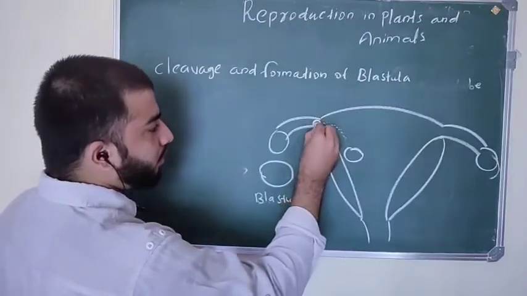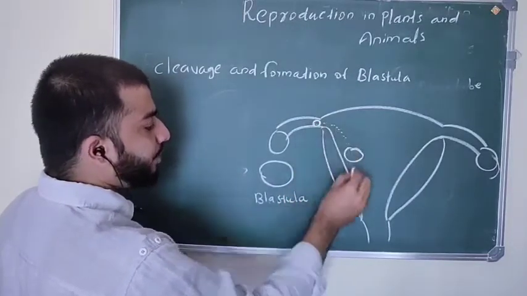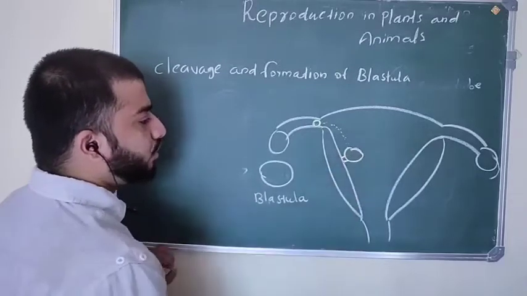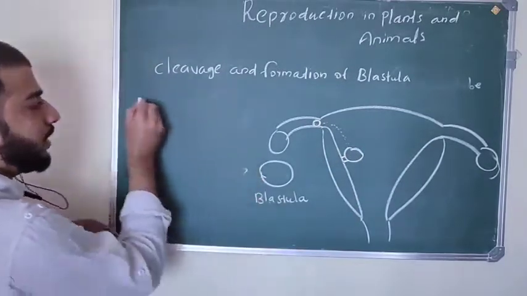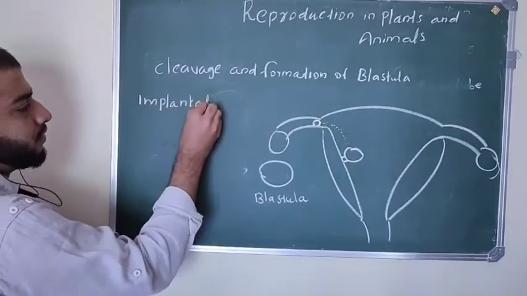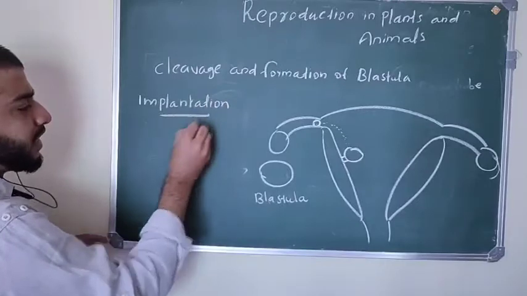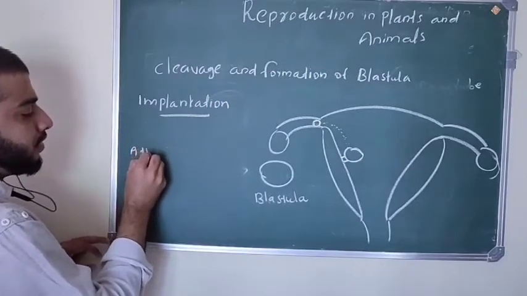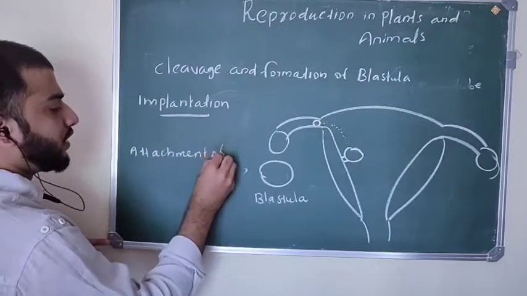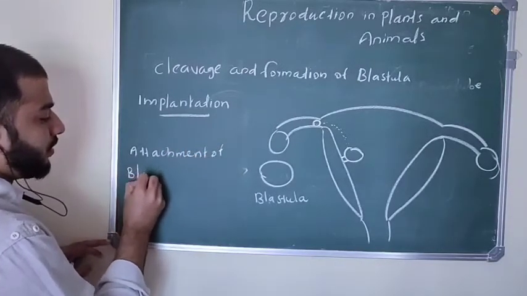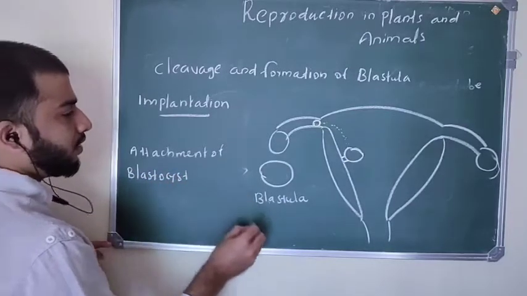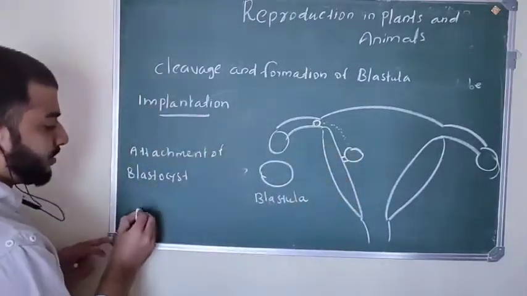So this zygote rolls down into the uterus. In between, the blastula develops, and this blastula attaches to the uterine wall, that is called implantation. So implantation means attachment of the blastula or blastocyst, both are the same, into the uterine wall or endometrium is called implantation.